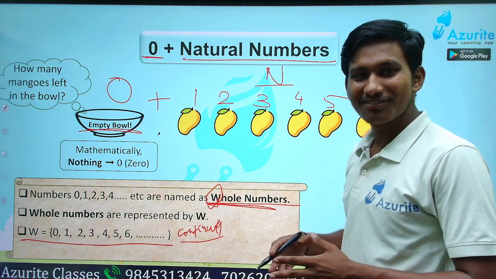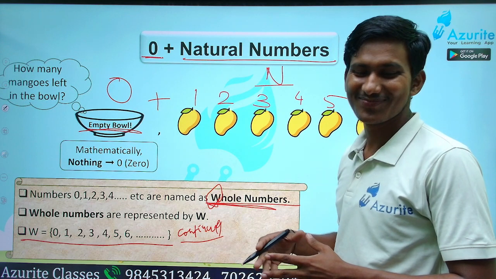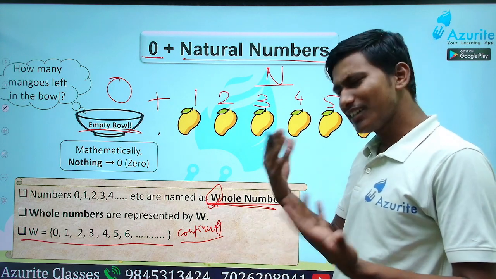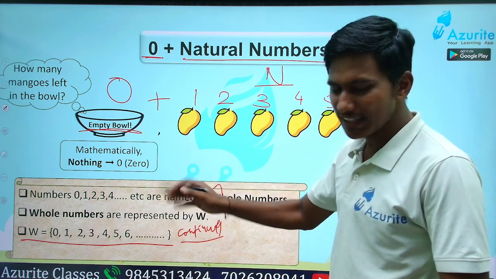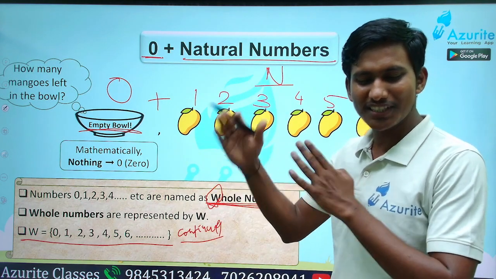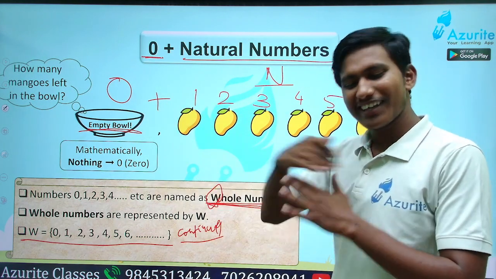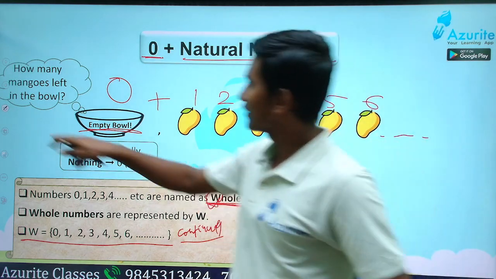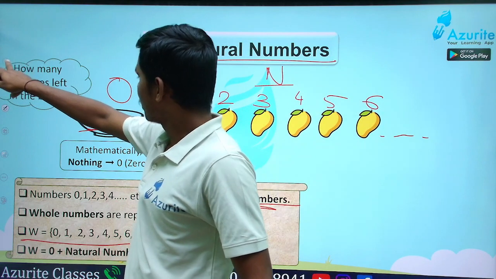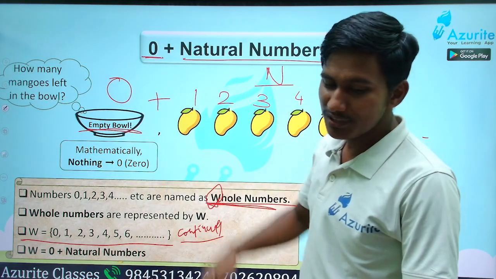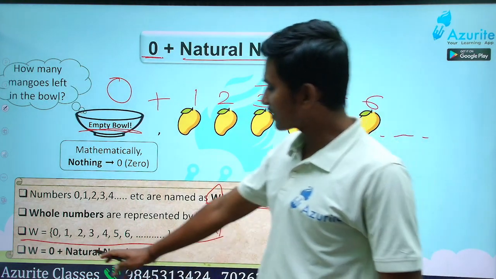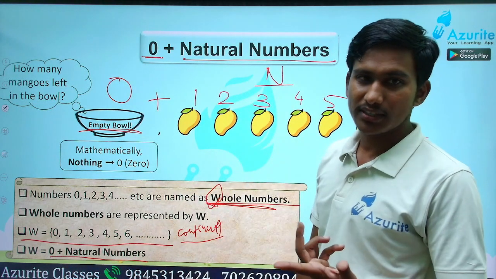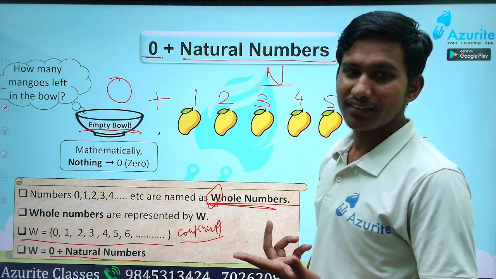Yes, what is the doubt? 0 plus natural numbers, like 20, 30. That is what? It continues. Again 7, 8, 9, 10, 11, 12, 13, 14, 15, 16, 17, like that. Till any number it continues. Understood? Okay? Good. So that is why we say it is uncountable. So whole numbers are 0 plus natural numbers. 0 and natural numbers. Understood? Very good.